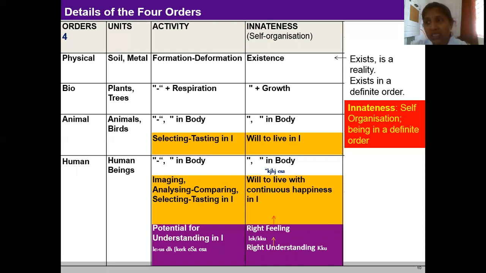It exists and continues to exist. At most, it is converted into another unit of the physical or bioorder, but it does not get destroyed. Every unit of the physical order has the innateness. It exists in a definite order with a definite content.